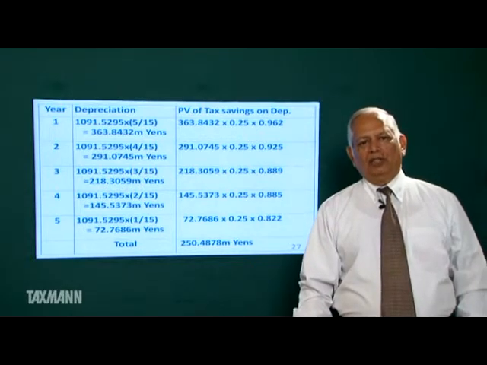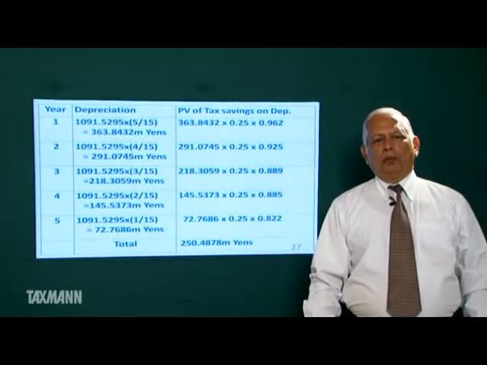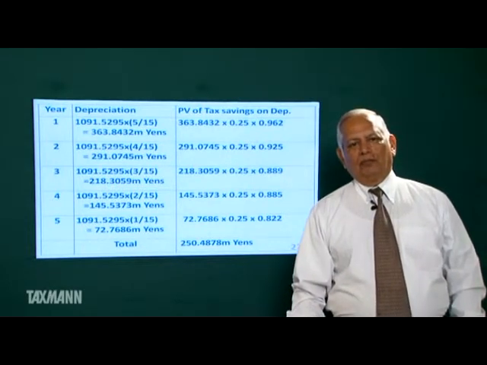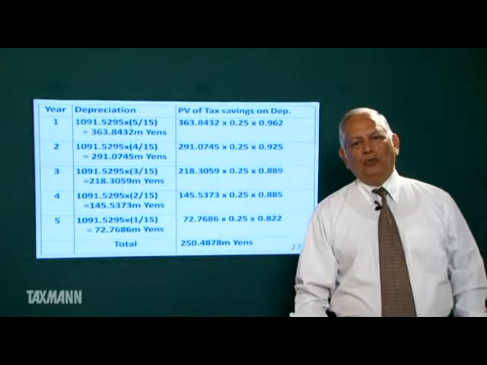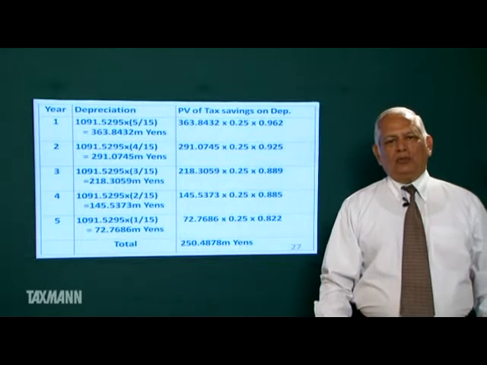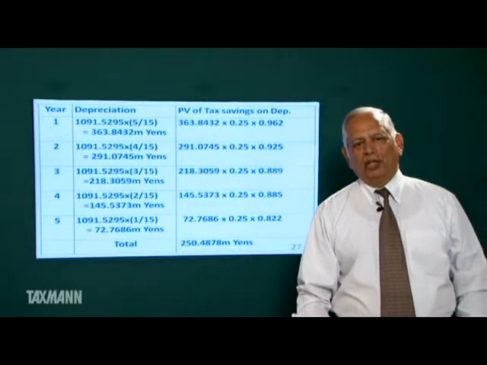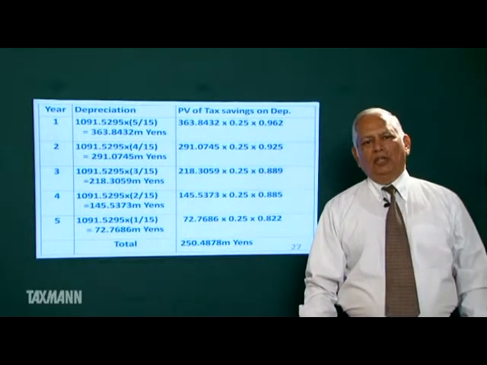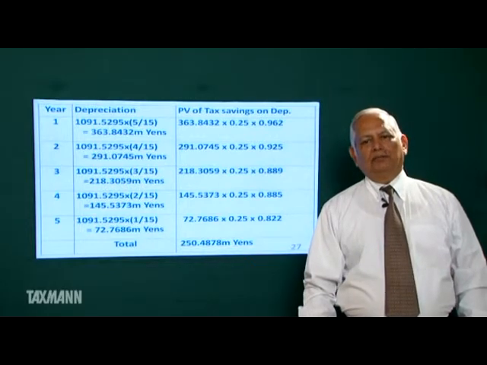So we shall calculate NPV of the proposal of giving the aircraft on lease. For calculating NPV, the cash flows will be discounted at 4%, and we shall put this NPV equal to 0. That will give us 4% return.